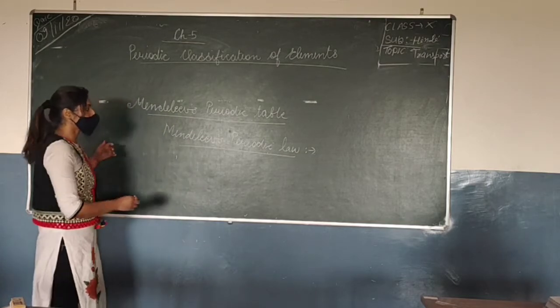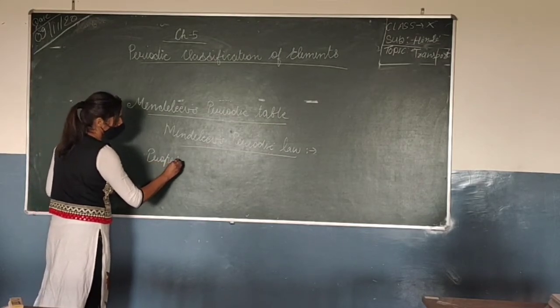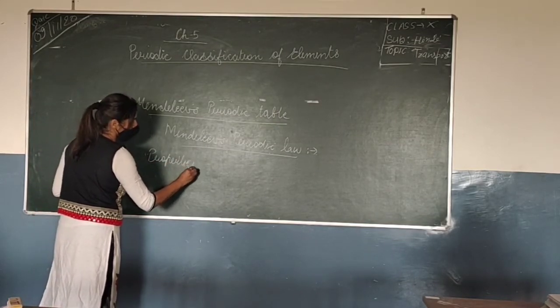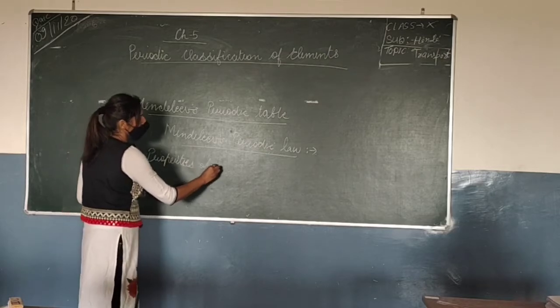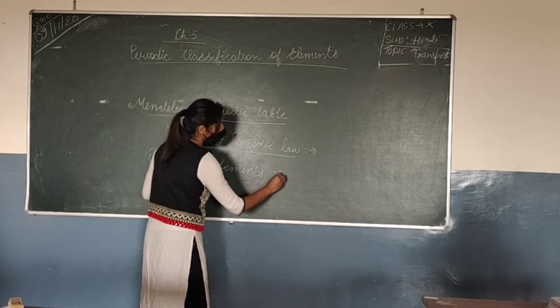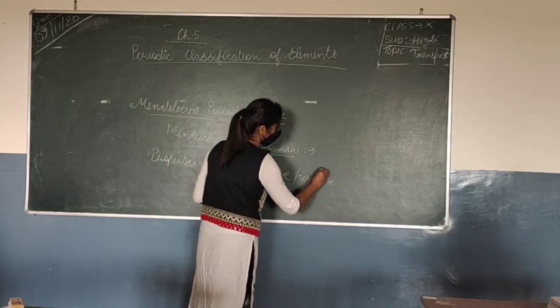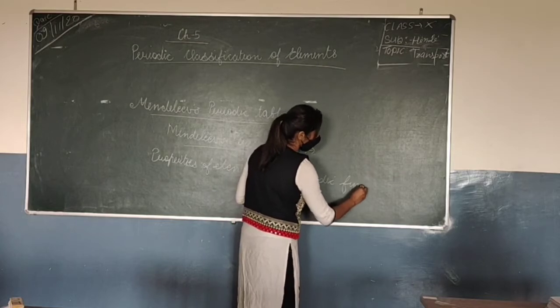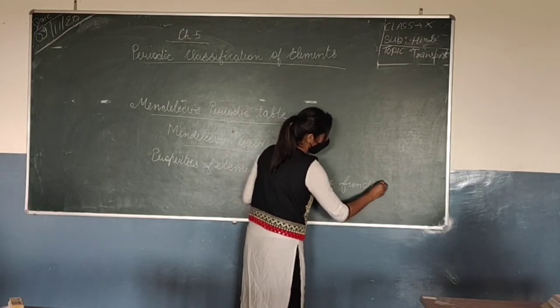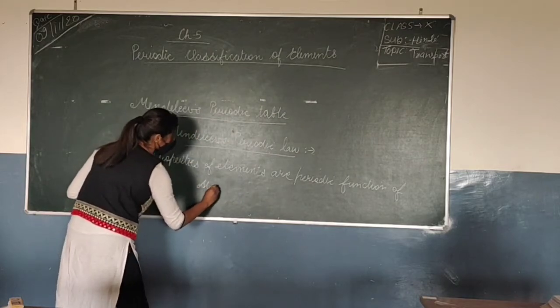So Mendeleev's periodic law was: the properties of elements are a periodic function of atomic masses.